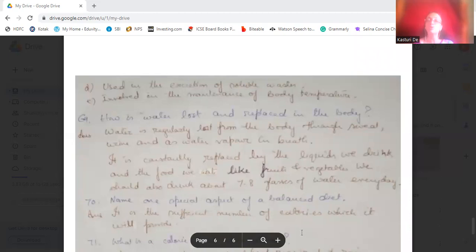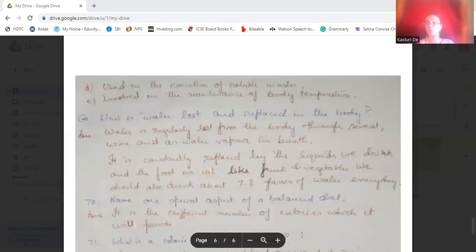Okay. How is water lost and replaced in our body? Water is regularly lost from the body through sweat, urine, and as water vapor in the breath. When we breathe out, then water vapor comes out. So what is water vapor? Water is coming out in the form of vapor. So that is how water is also lost. That one is through sweat, another is through urine, which we excrete, and water vapor also when we breathe out.